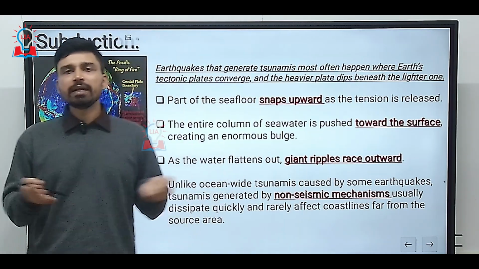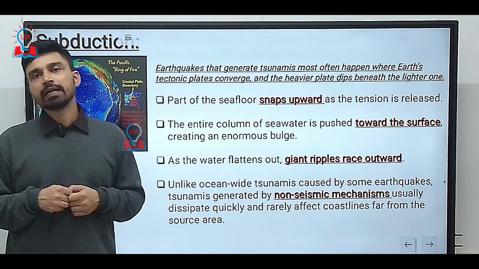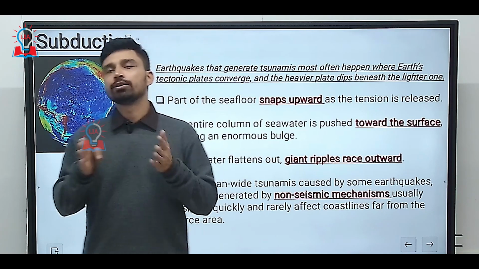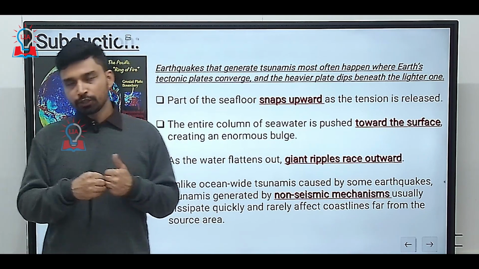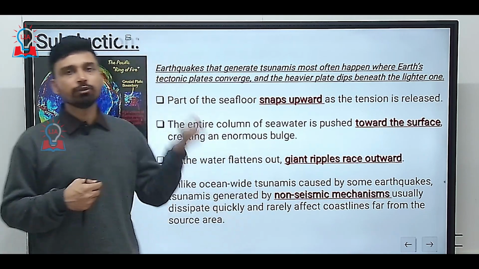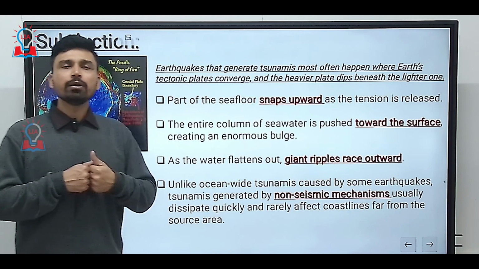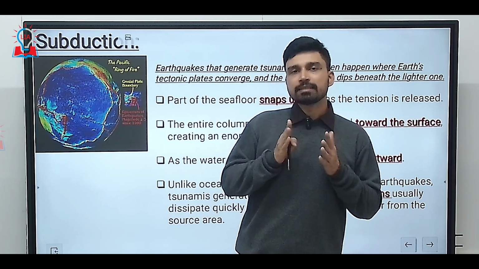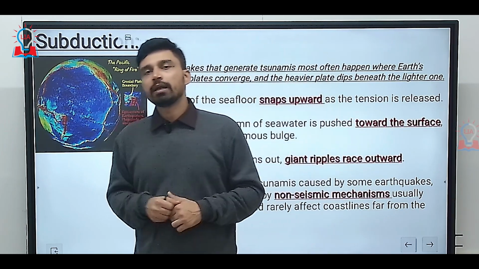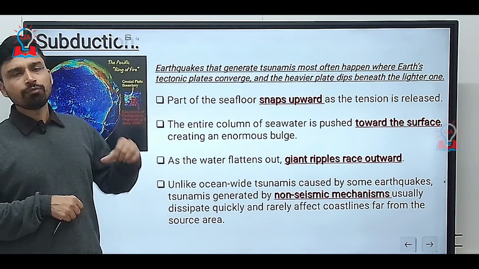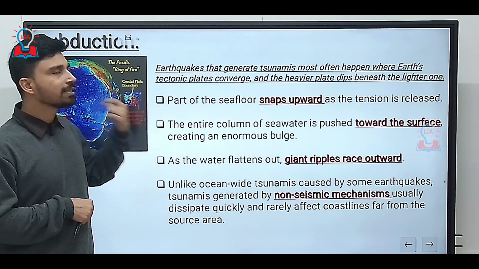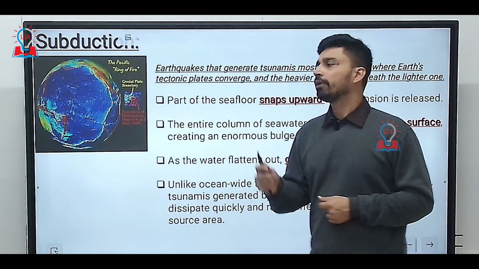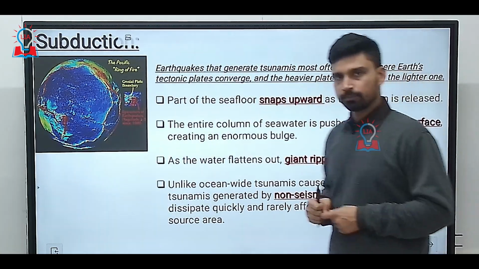And whenever any plate or two plates move relative to each other, they either move away from each other, which is called divergence, or two plates might move toward each other, which is called convergence, which also leads to subduction. And two plates can neither move toward nor away from each other, simply sliding along a common boundary, which is called transverse plate movement. So if we try to examine the main kind of plate movement responsible for the development of tsunami waves, it turns out to be subduction.